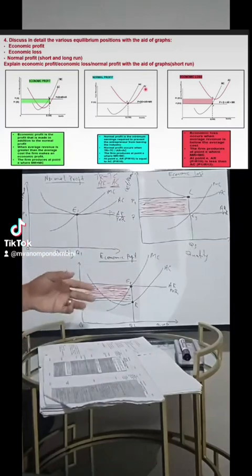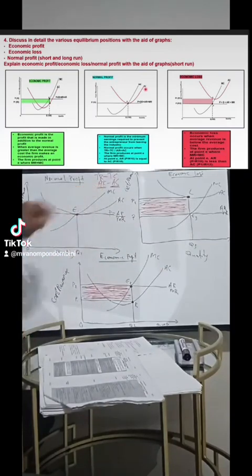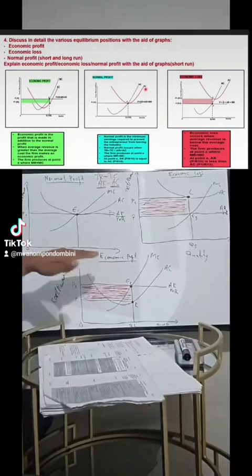So basically, in those diagrams our average revenue will be greater than the average cost. As I've said earlier, in our diagram you must draw a well-labeled graph. Firstly, you must provide suitable headings for each and every diagram.